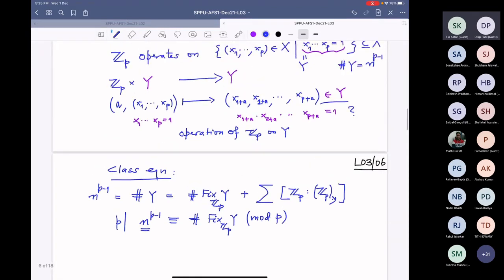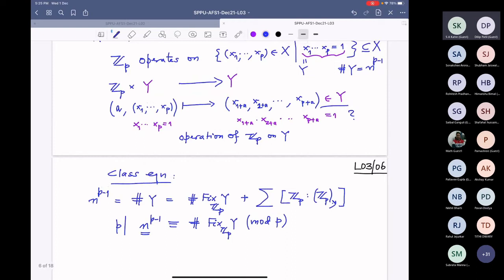And fixed point means what? That means the tuple is fixed. What are the fixed points?